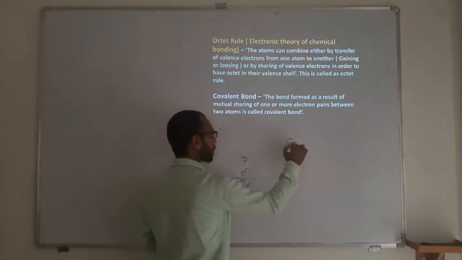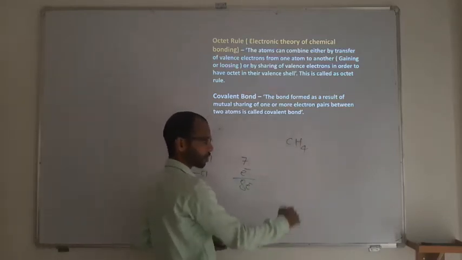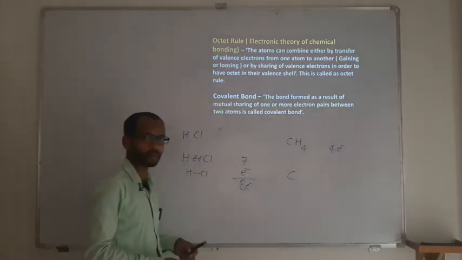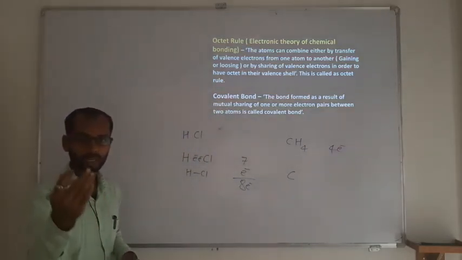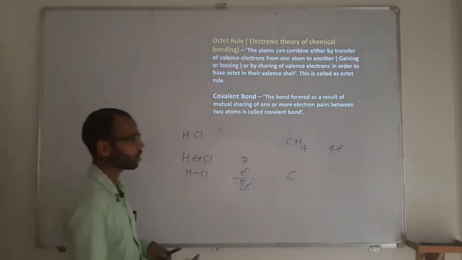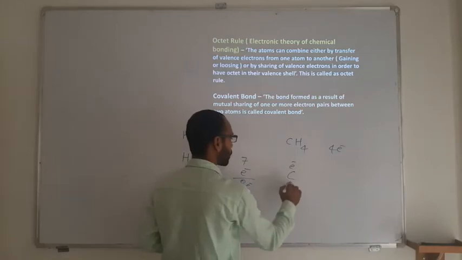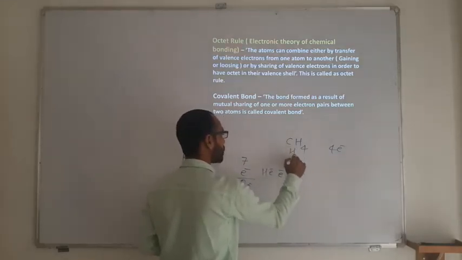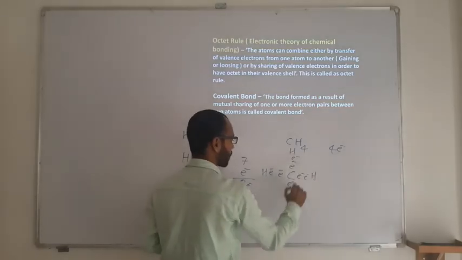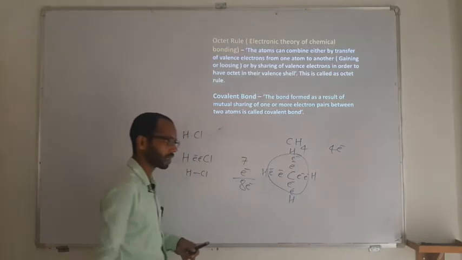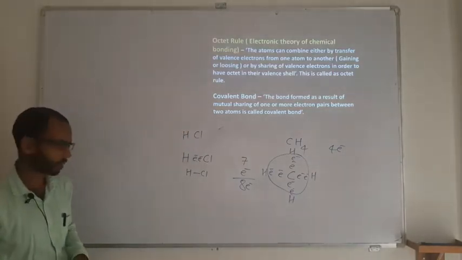If you go for carbon, the best example is going to be CH4. Carbon has 4 electrons in the outermost shell, meaning carbon is going to share 4 electrons, so that other elements will give the 4 electrons. So 4 plus 4 is going to be an octet there. Carbon will share all its 4 electrons with the 4 hydrogens, each having 1 electron. So you can see that around the carbon there is an octet structure.